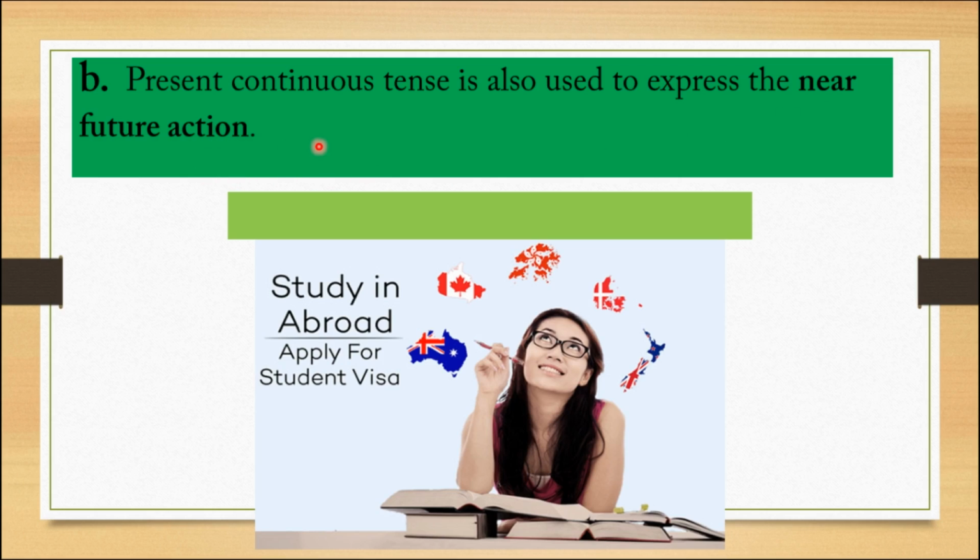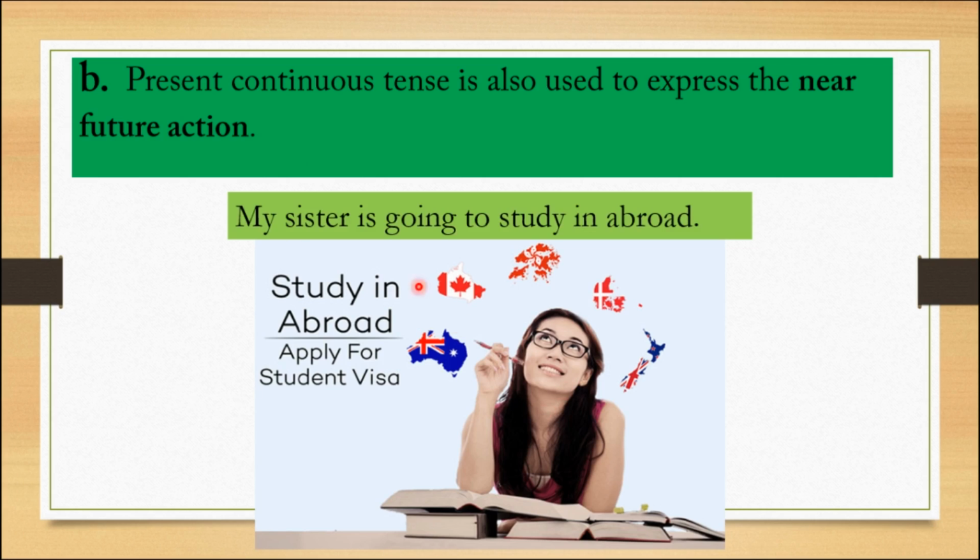Students, do you remember simple present tense is also used to express pre-planned or near future actions? In the same manner, sometimes in our day-to-day life situations in spoken English, we use present continuous tense also for expressing near future actions. Let us take some examples.